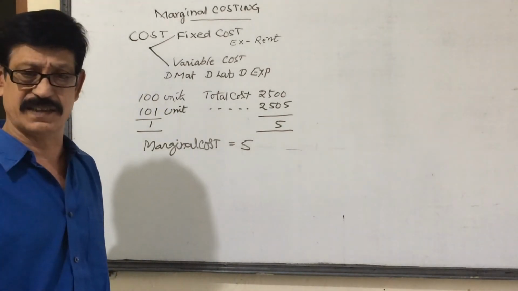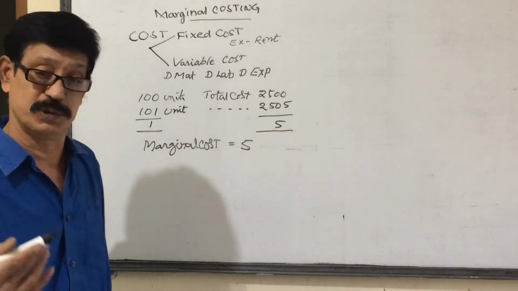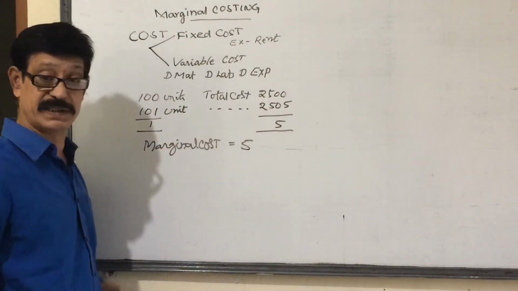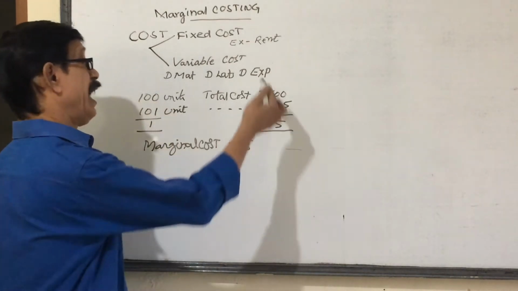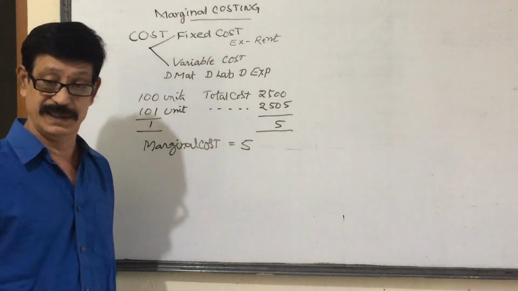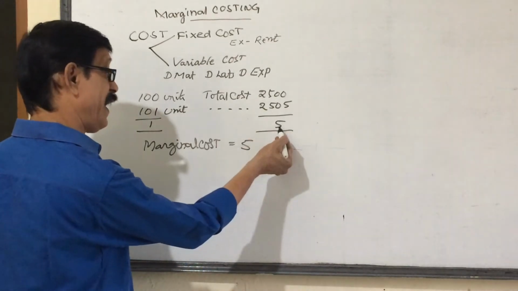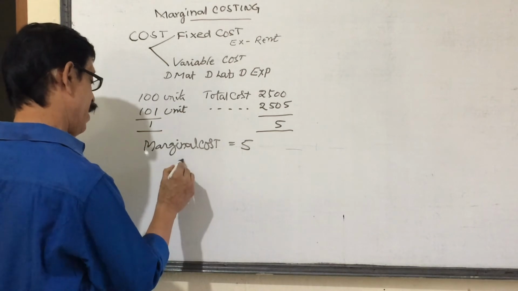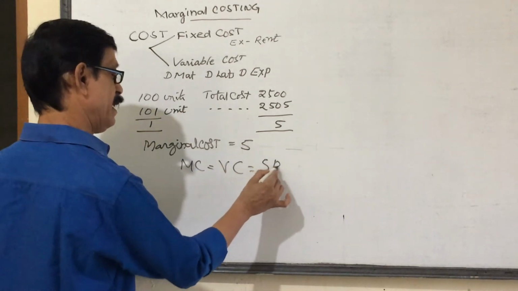Marginal cost is the cost which increases because of an increase in output. Change in cost because of change in output is called marginal cost. Now, we already said the fixed cost does not change. Only variable cost has to increase. So this increase of 5 rupees must be variable cost. So we can say marginal cost is equal to variable cost, that is 5 rupees per unit.